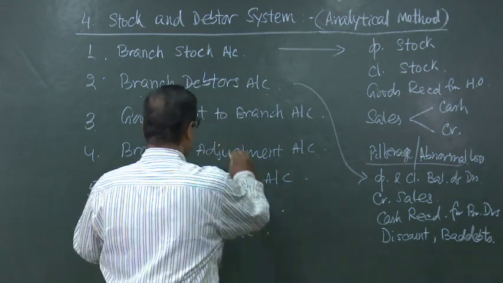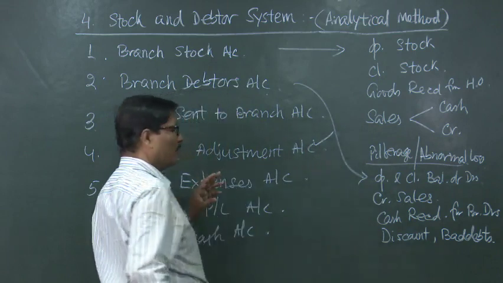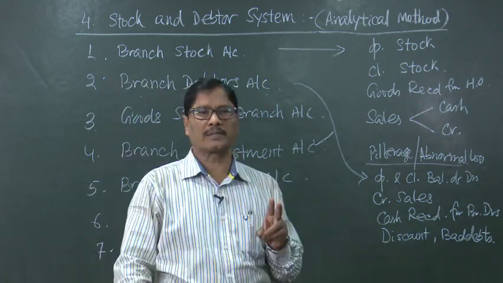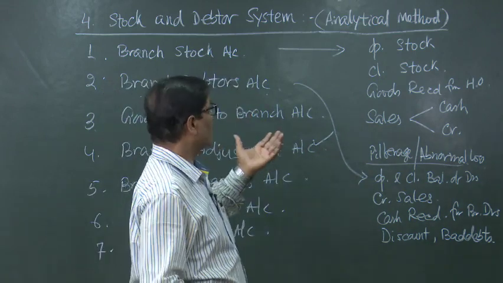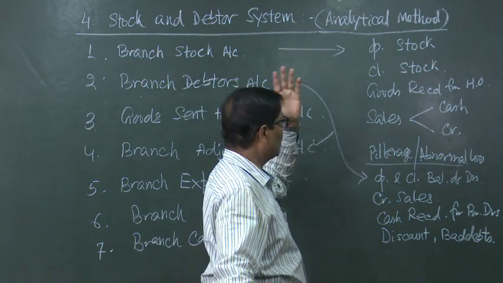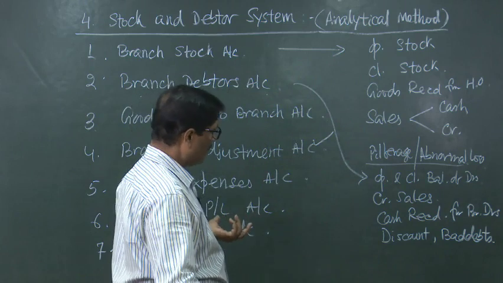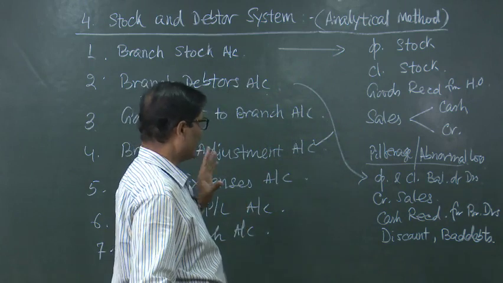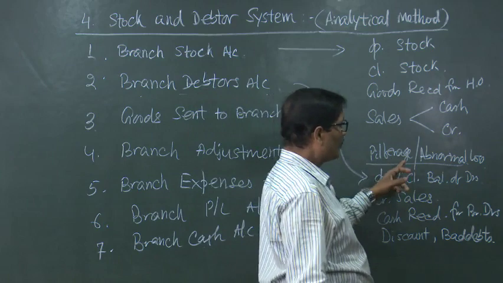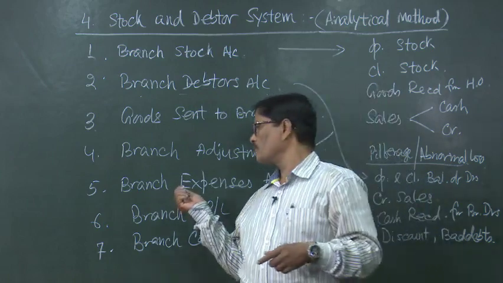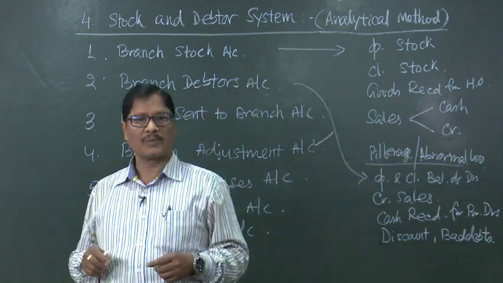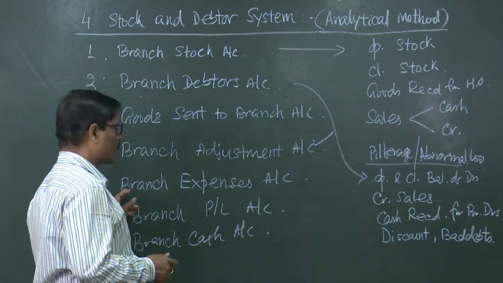Now, this branch adjustment account will be taking care of 2 things: all the loadings in whatever place, that is opening stock loading, closing stock loading, goods received from head office loading, goods returned by head office loading, all the loadings will be taken care of. Even in the abnormal loss, the loading portion will be transferred to the branch adjustment account. Then we will come to the branch expenses account.